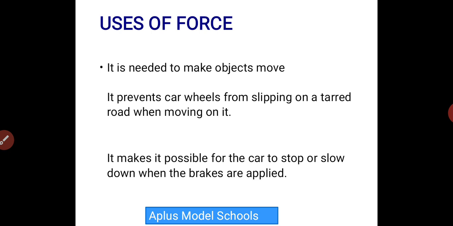If there is no force, when you are driving a car and you want to apply a brake, the car will not stop. Imagine how many accidents we would be having if there were no force.